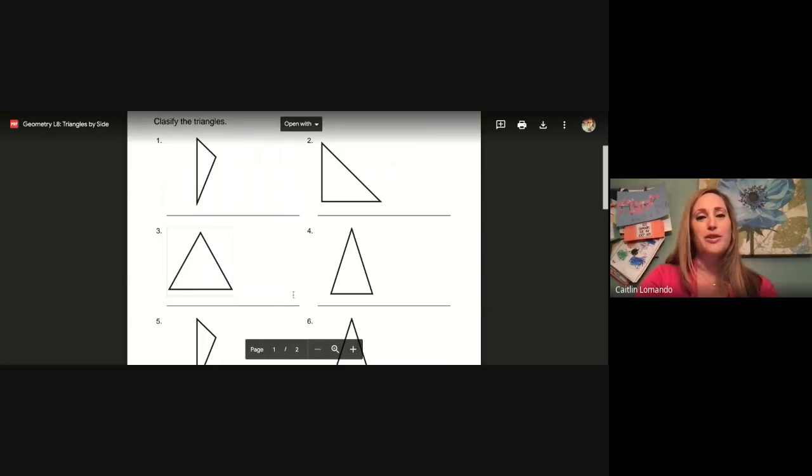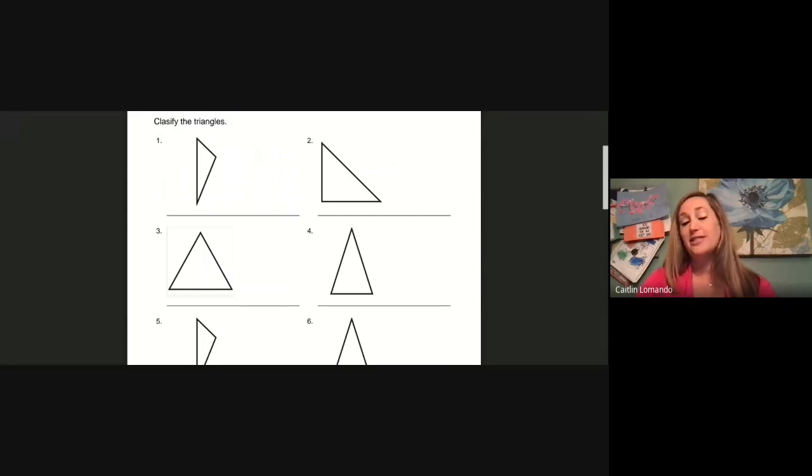Let's look at triangle number three. Is this triangle scalene? No sides are equal. Isosceles, two sides are the same length. Or equilateral, all sides are the same length. I'll give you a hint. All those sides are the same length. Do you remember the word that goes with that triangle? Let's pause and discuss.